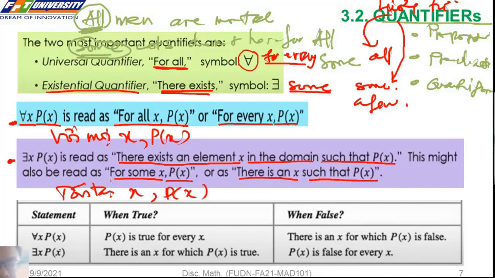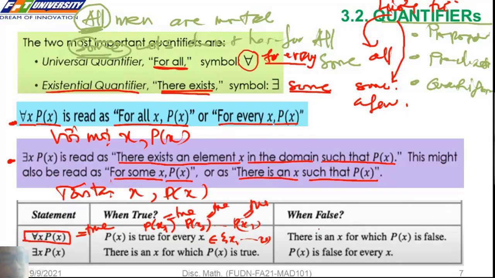So we say for all x, P of x is true. When we prove that for every x, P of x is true, it means we can prove that P of x1, P of x2, ..., P of xn are true, where the domain is x1 to xn. To show that the statement is false, we can choose an example, a counterexample.